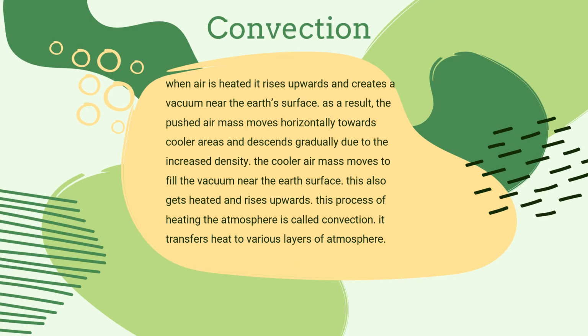Convection. When air is heated, it rises upwards and creates a vacuum near the Earth's surface. As a result, the pushed air mass moves horizontally towards cooler areas and descends gradually due to increased density. The cooler air mass moves to fill the vacuum near the Earth's surface. This also gets heated and rises upwards. The process of heating of the atmosphere in this way is called convection. It transfers heat to various layers of the atmosphere.